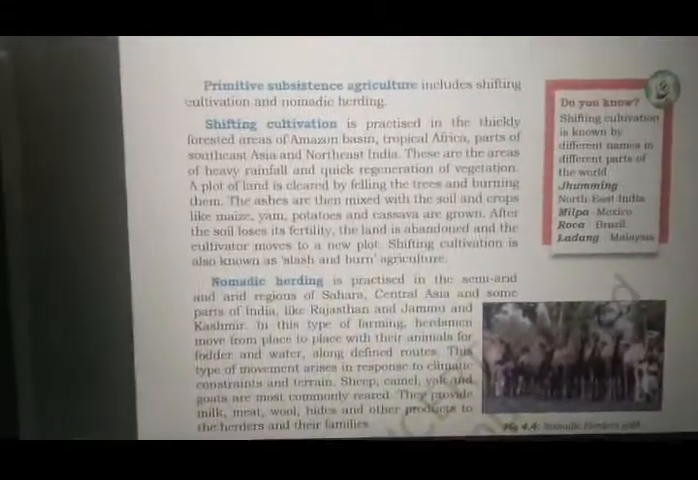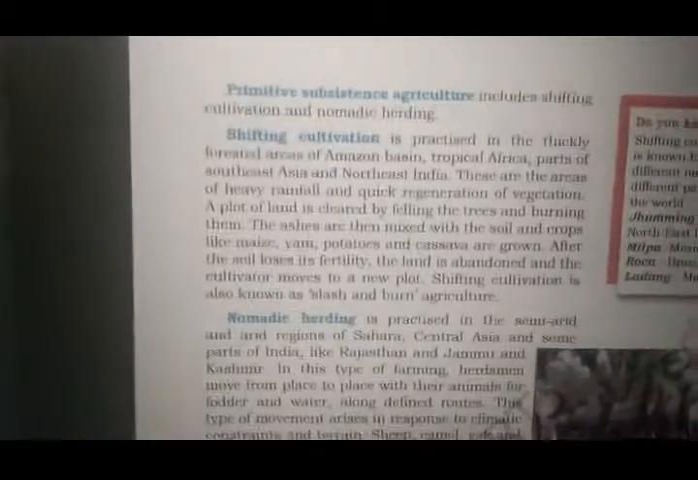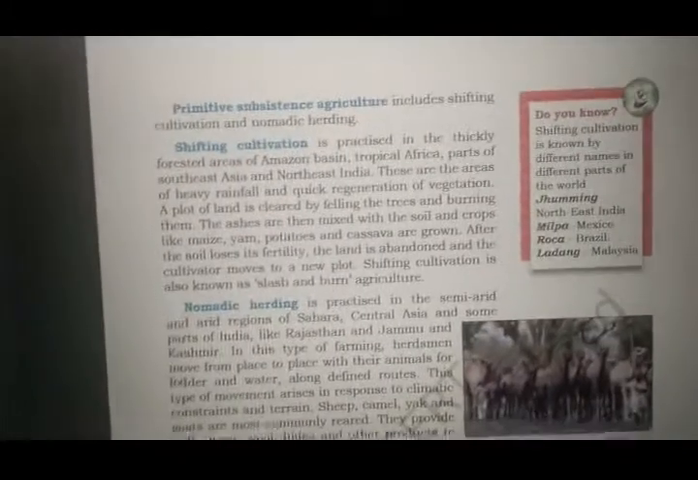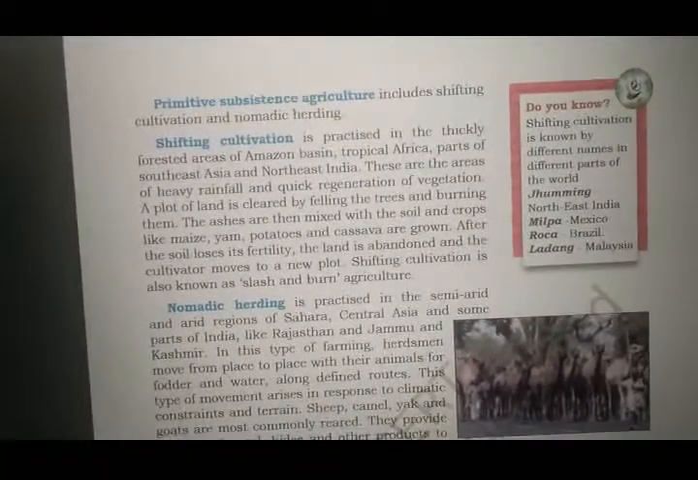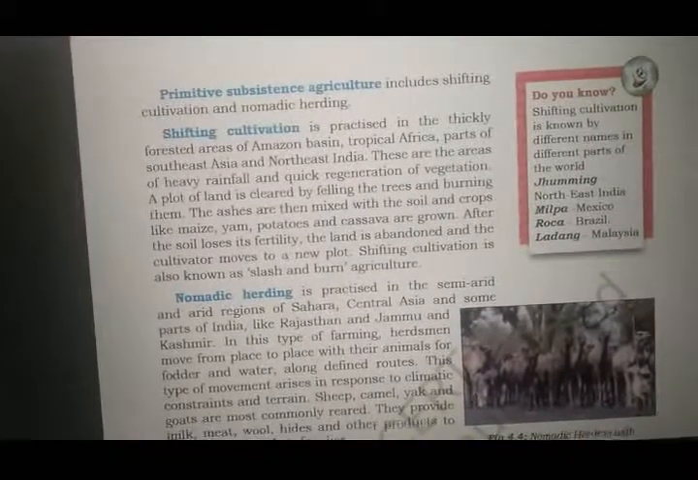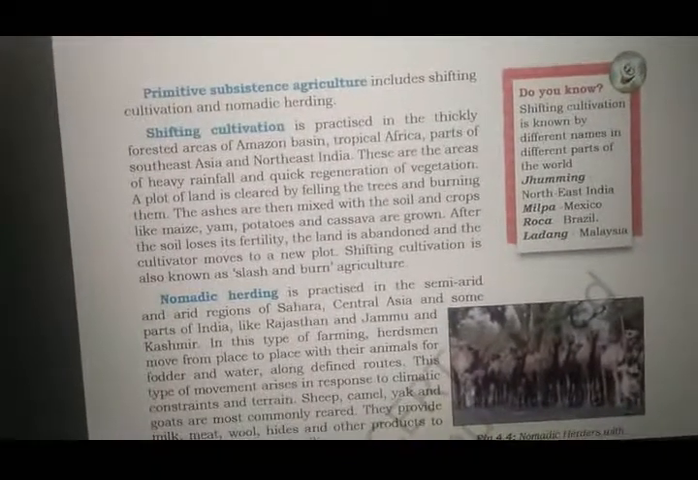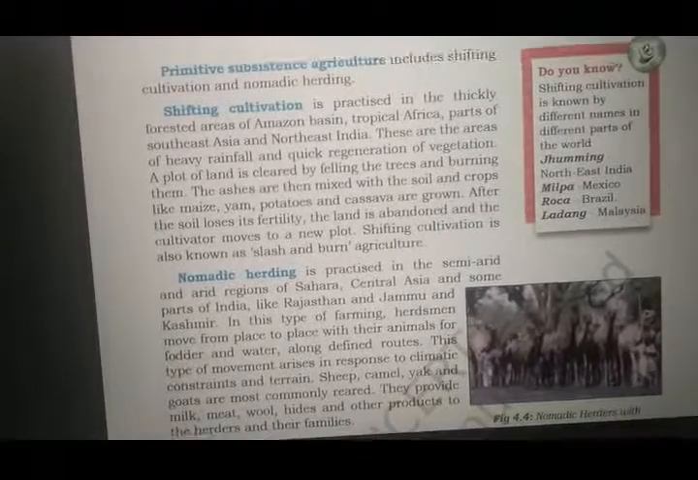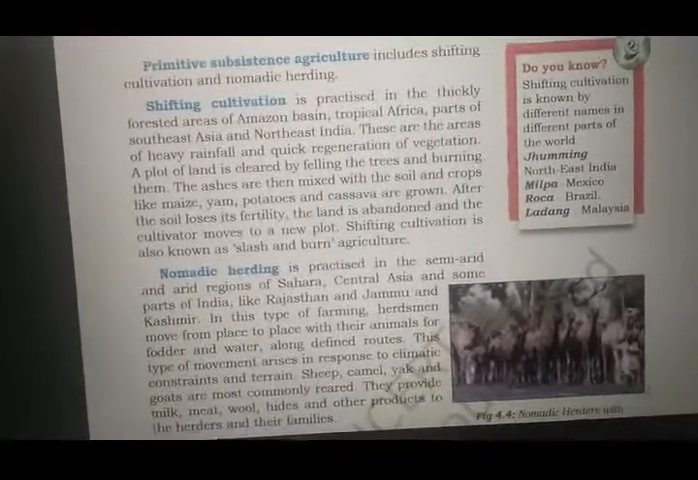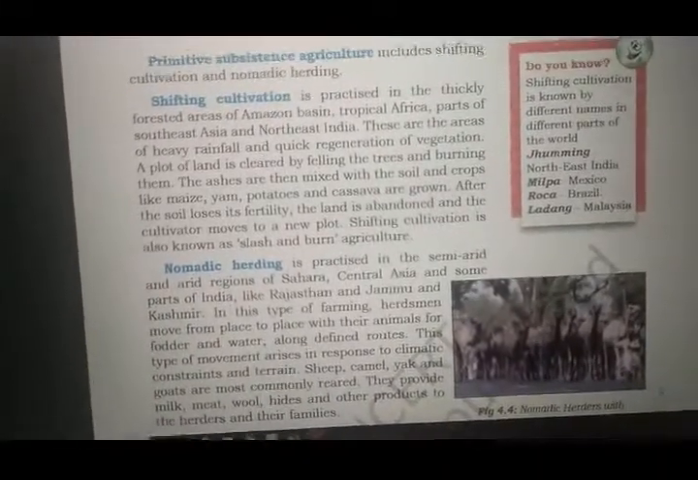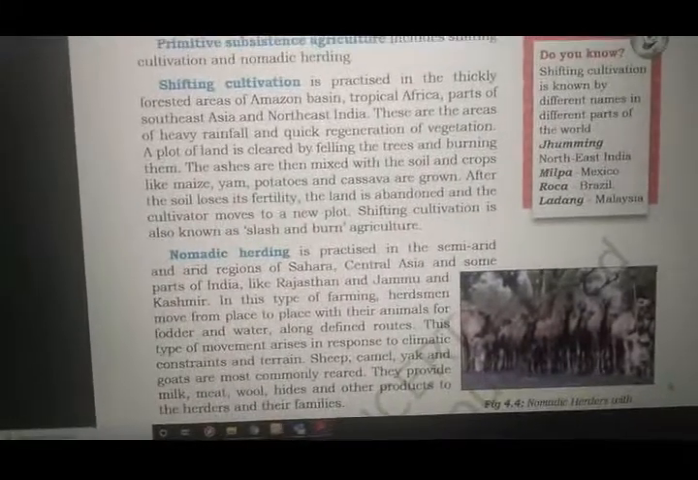What is shifting cultivation? What do they do? One piece of land they take, whatever trees, grass and everything is growing, they just cut it down, then they burn it. After burning, they get ash. This ash contains all of the fertile nutrients for the growth of these crops. They mix this ash with the soil and they grow crops like maize, yam, potatoes and cassava.